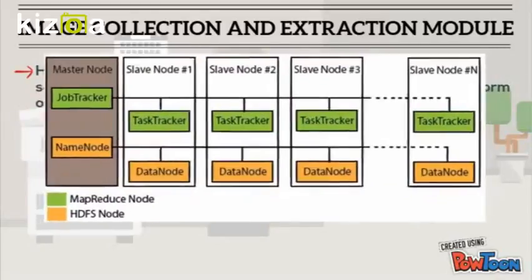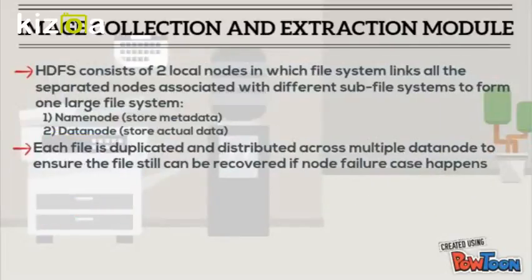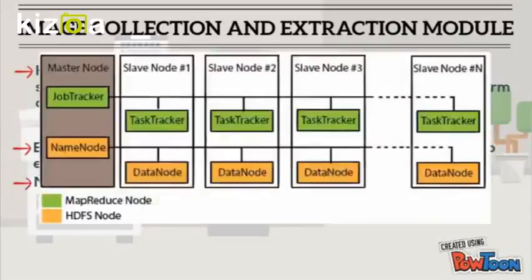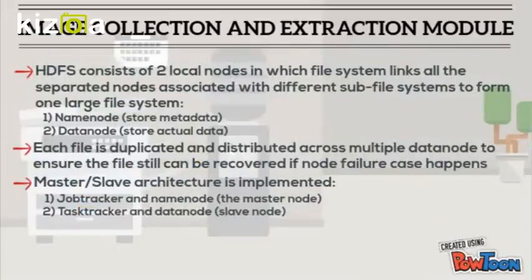The first one is the name node and the second one is the data node. Each file is duplicated and distributed across multiple data nodes to ensure the file can still be recovered if a node failure happens. Under this mechanism, a master-slave architecture is implemented. Job tracker and name node are the master node, and task tracker and data node are the slave node.